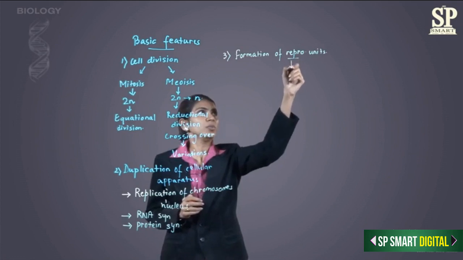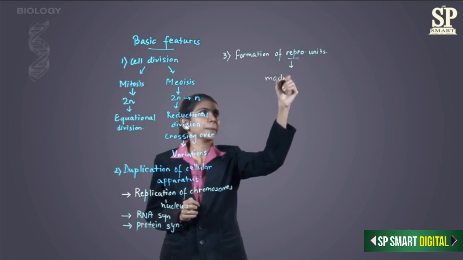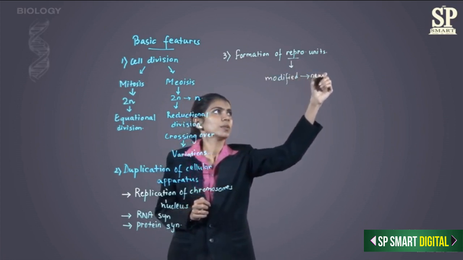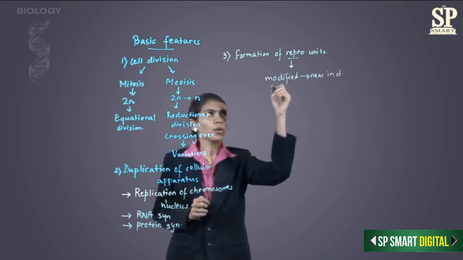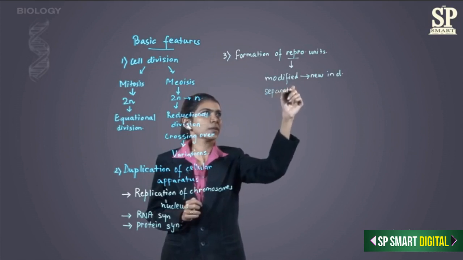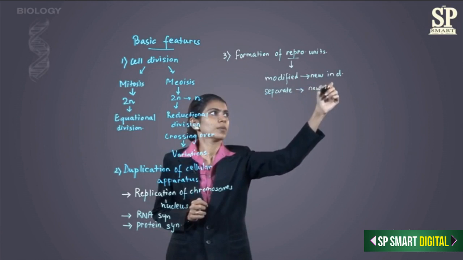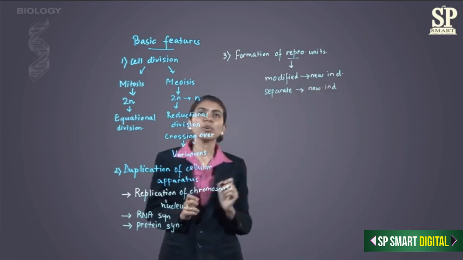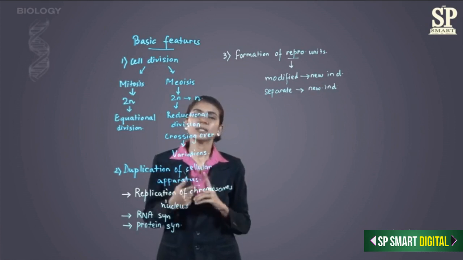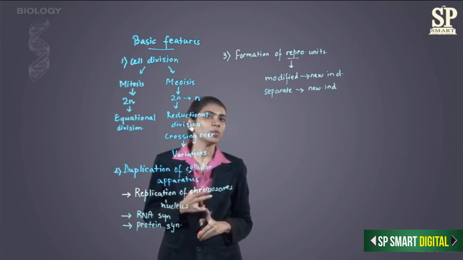So the reproductive units or certain parts of the organism get modified and form a new individual, or they will separate from the parent and form a new individual. So this was about basic features of reproduction, there being 3 main features: cell division, duplication of cellular apparatus, and formation of reproductive units.